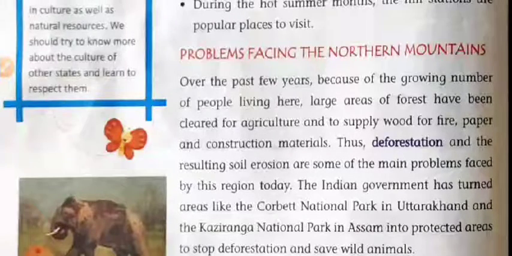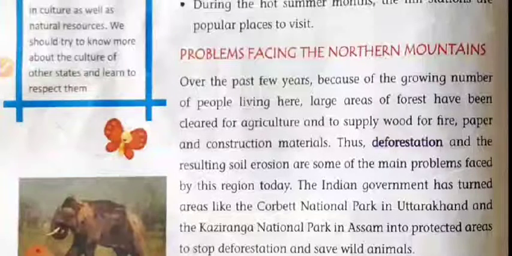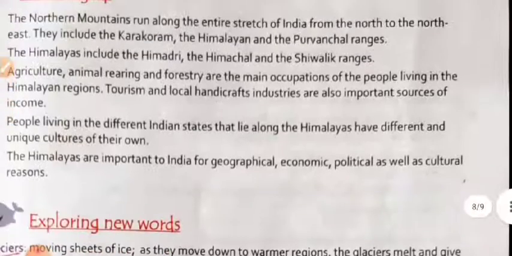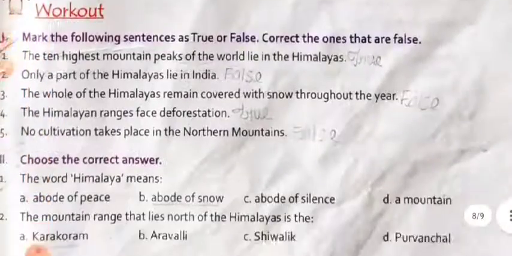The Indian government has turned areas like Corbett National Park in Uttarakhand and Kaziranga National Park in Assam into protected areas, to stop deforestation and save wild animals. Okay, so let us look at the exercise of the lesson.